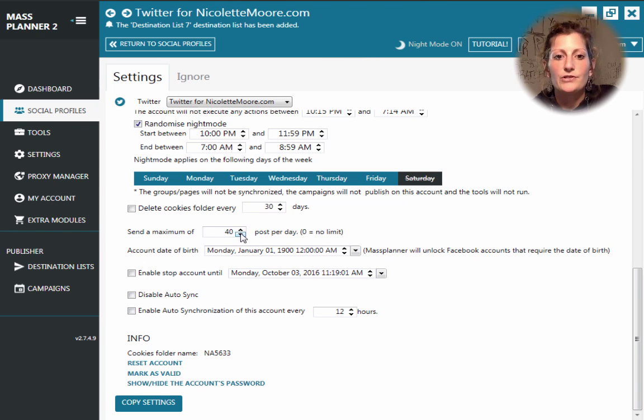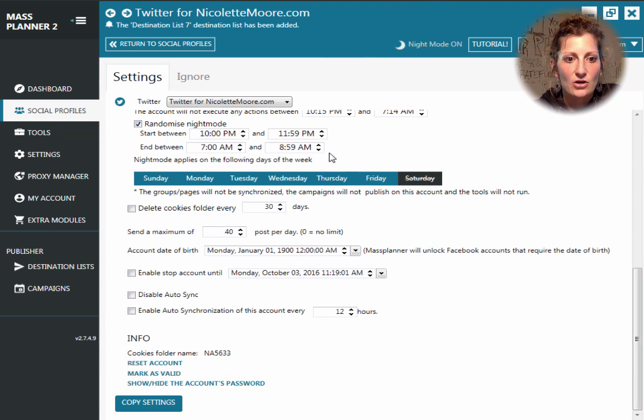Twitter is so fast-paced and there's so much activity on Twitter that you can post once and it's possible that nobody in your audience will see it, or very little. Twitter is a catch-22 because Twitter can give you a lot of leads and a lot of traffic, but you need to be very, very consistent and very present, which is why Mass Planner is so cool for using it for your Twitter account.